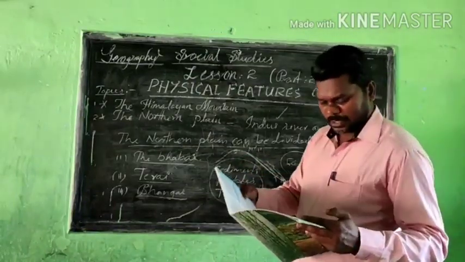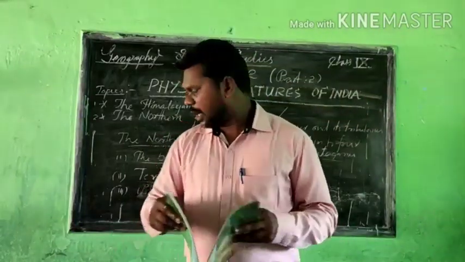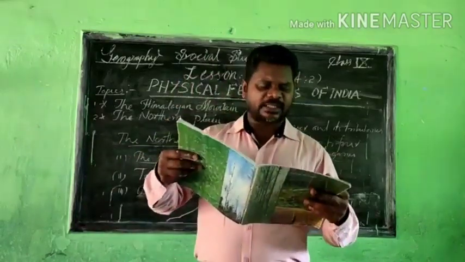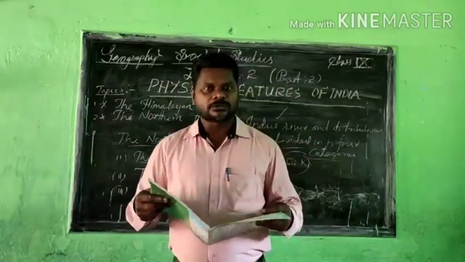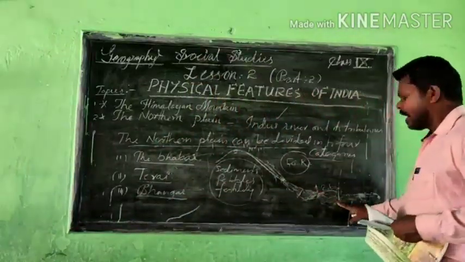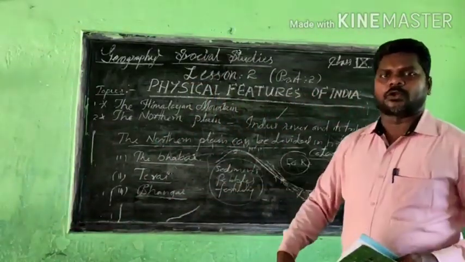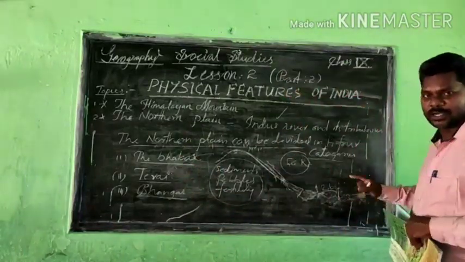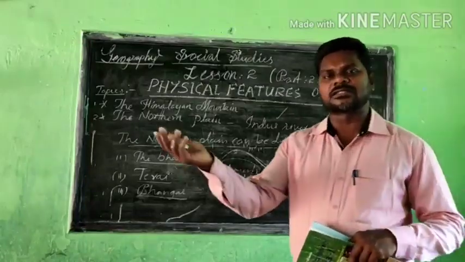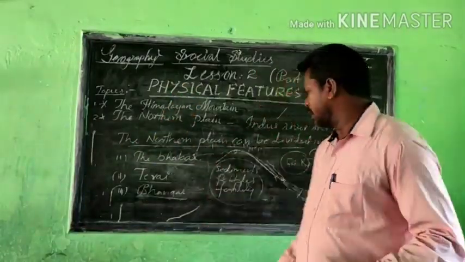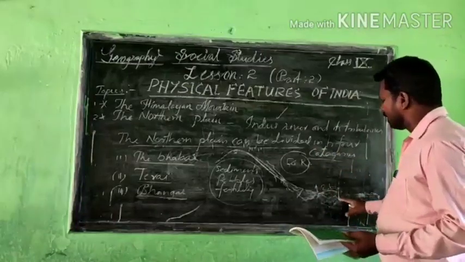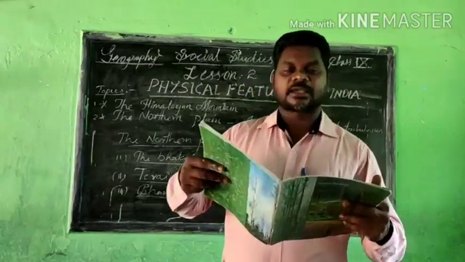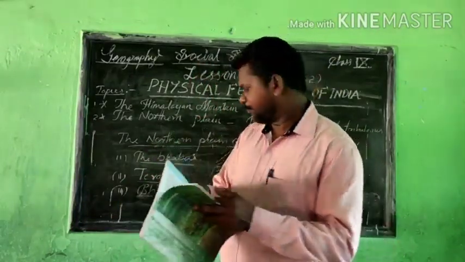This type of area is mainly called Bhangar. And locally, different names are mentioned. Locally they say Kankar. That is a completely fertile area, and if you simply scatter seed there, it can grow automatically. There is no problem. We are not supposed to use extra fertilizers over here. We simply scatter seed and it can grow very nicely, giving maybe 100% of fruit and grain. So that is mainly called Bhangar, and locally it is called Kankar.